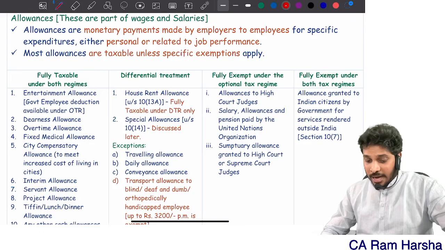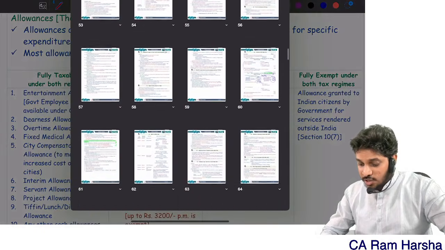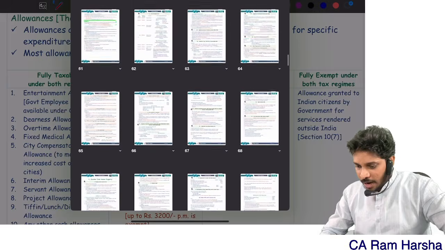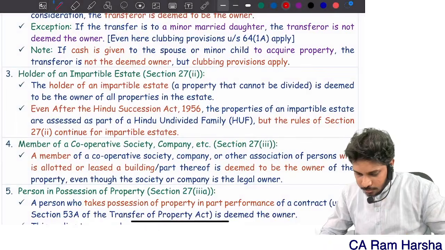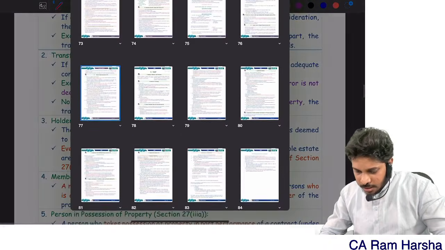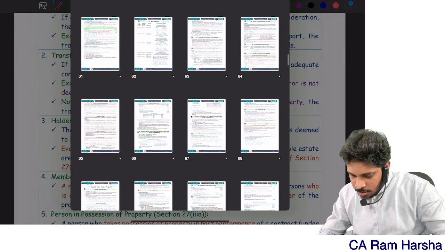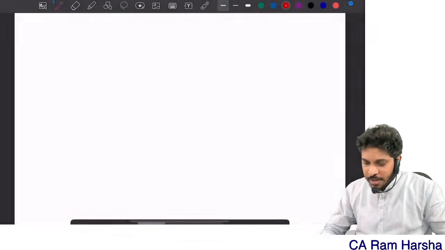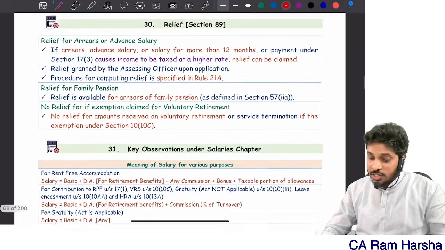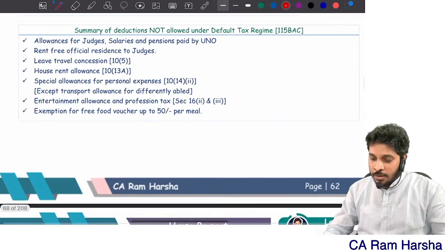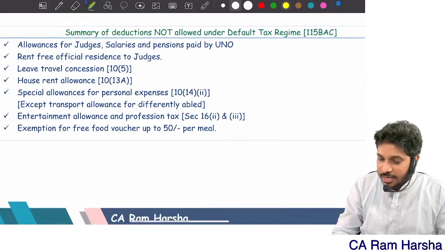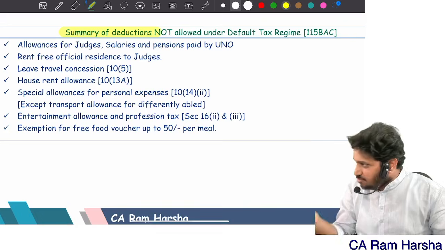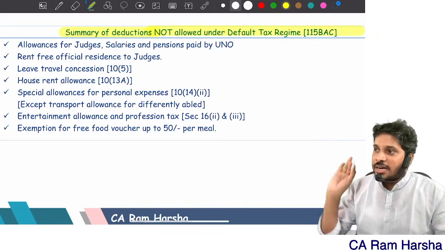So for that I gave you, at the end of this salaries chapter, one simple table. Just a minute. So coming to the end of the salaries chapter, very simple. Summary of deductions or exemptions not allowed under default tax.